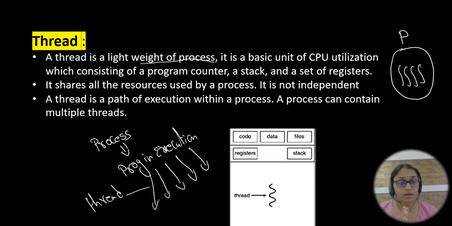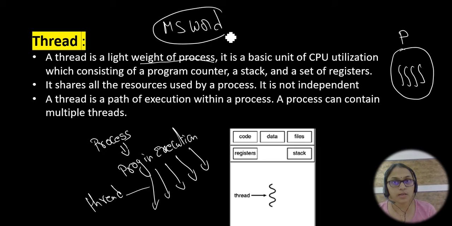If you take a Word application, Microsoft Word, this is a general example, everyone knows that, MS Word. This MS Word is an application, right? You call it a process. MS Word is a process.